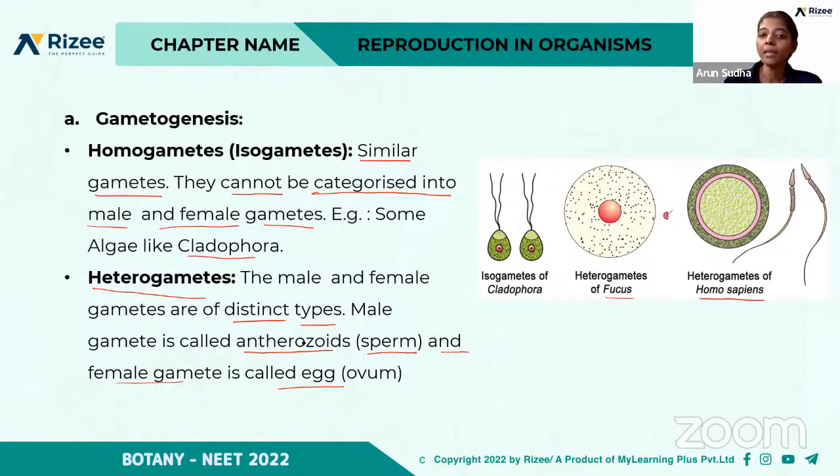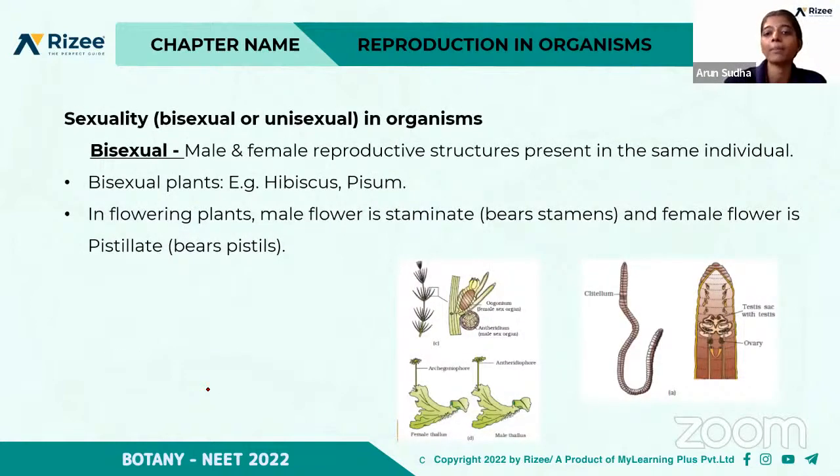So mainly these organisms which are involved in sexual reproduction have heterogametes, right? The male and female gametes are of distinct types, and the male gamete is called antherozoid and the female gamete is called the egg or the ovum. So these are the different types of gametes.